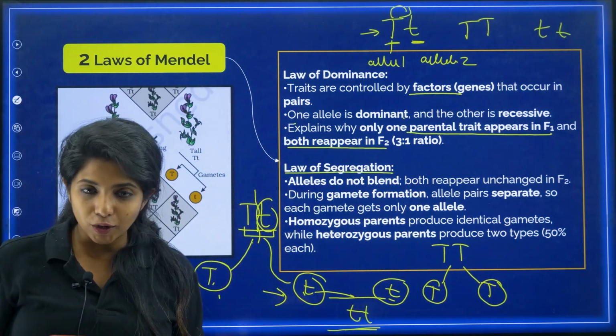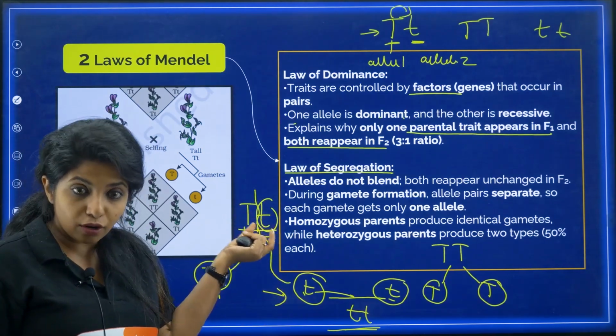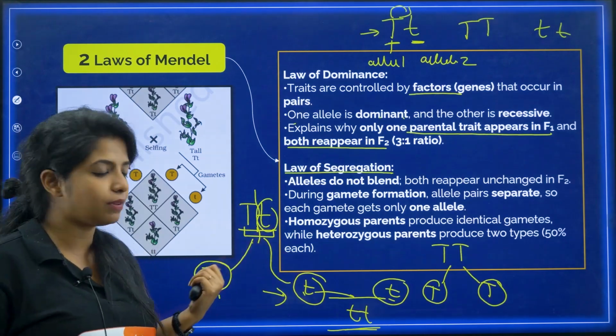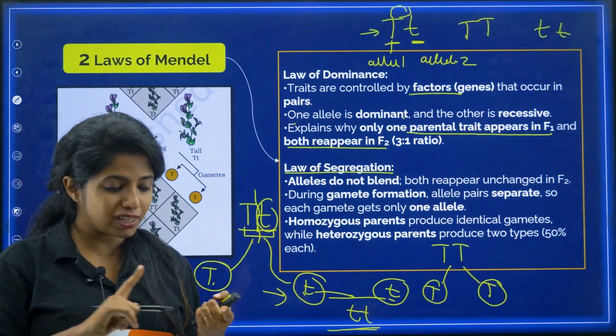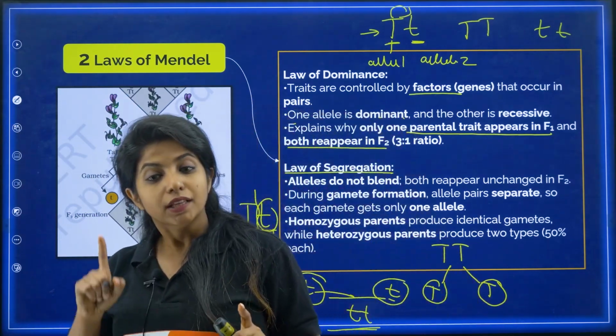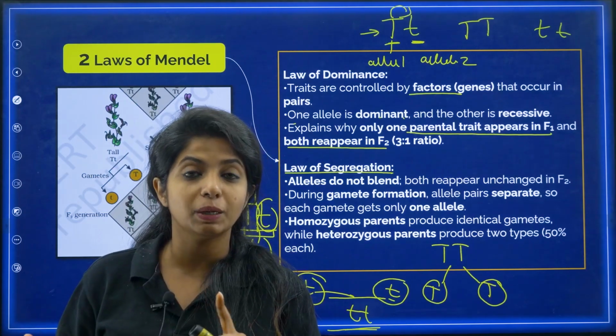That means alleles do not blend. Whenever you want to make gametes from a pair of alleles, both of them will segregate, both of them will separate, and only one allele will go into each gamete. That is what is meant. Okay, cool. So these were the two laws of Mendel, or basically Mendel's laws of inheritance. There is one more law which will be talked about after we speak about the dihybrid cross.